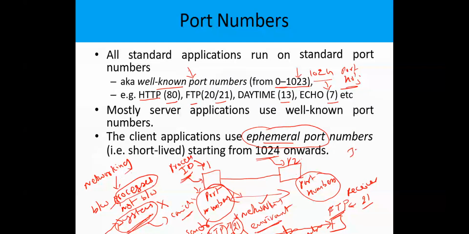You can use port 3000, 4000, 2500, 2550. Like this, you can use any port numbers as ephemeral port numbers, and those numbers should be greater than 1024. That is a rule you have to follow while you design your own application. So this is the port numbers discussion.